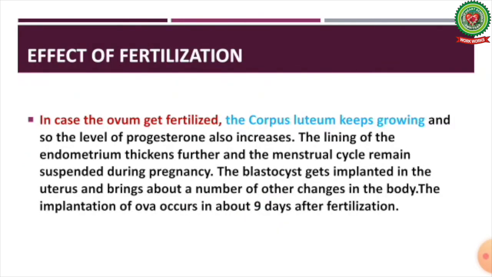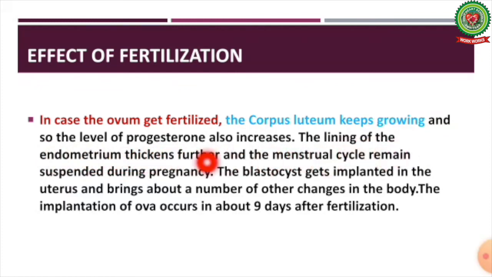Now the next question arises: if the ovum gets fertilized, then what will be the changes or what will happen? In case the ovum gets fertilized, the corpus luteum keeps growing and so the level of progesterone also increases.